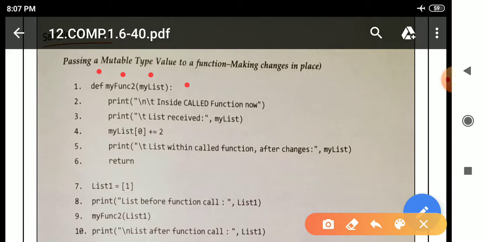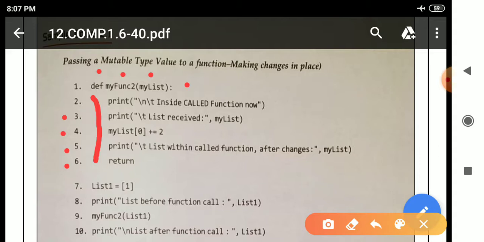Colon means it is a compound statement, so we have to leave space here. In line 2 there is a print statement, in line 3 another print statement, in line 4 there is some calculation, in line 5 a print statement again, and in line 6 there is a return statement.